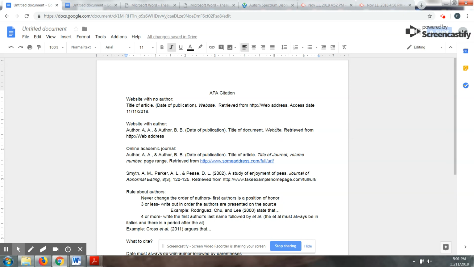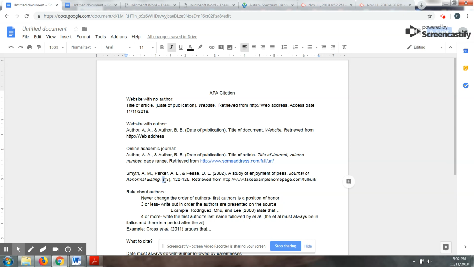Now, in an academic journal, again, you would have authors, last name, first initial, date of publication, title of the article, then title of the journal, volume, number, and page range. Now, keep in mind, with the volume versus issue, a volume would be this one, in this case, 8. A volume is a large collection of work, so almost think about it like a date. And then the number would be within that range.